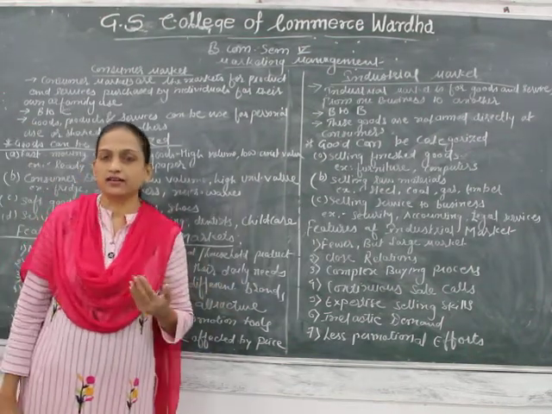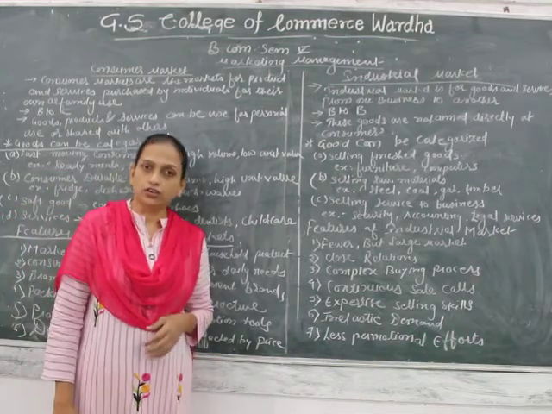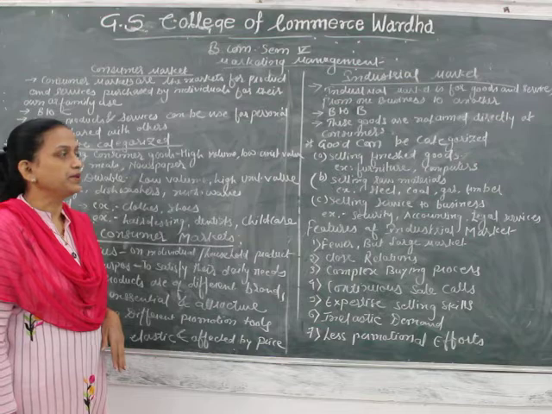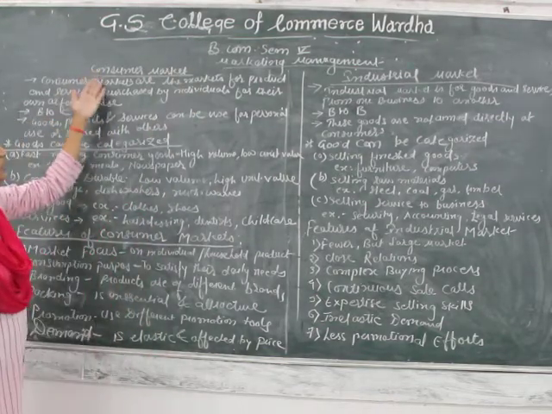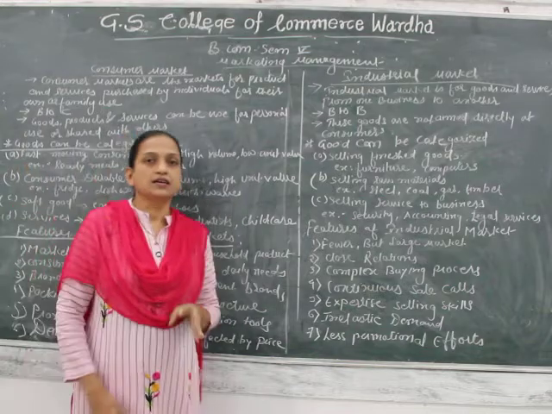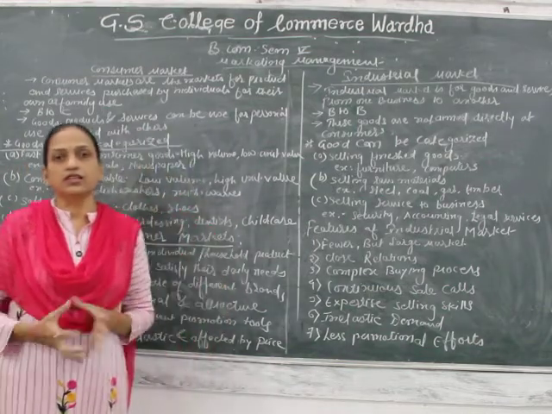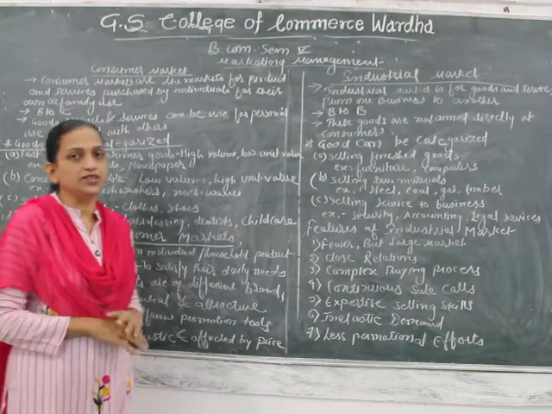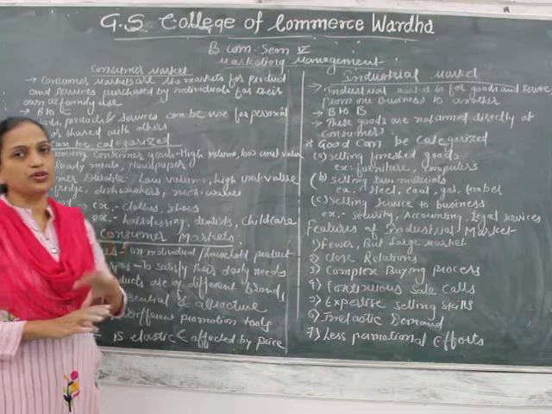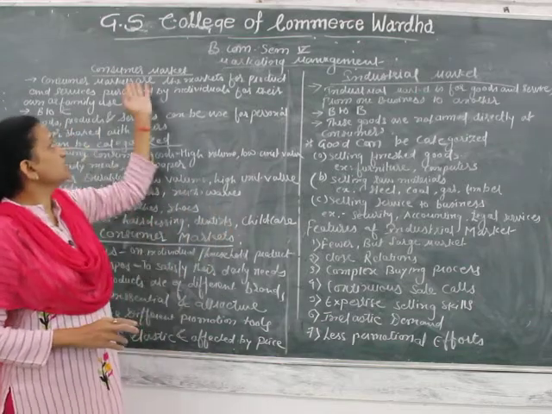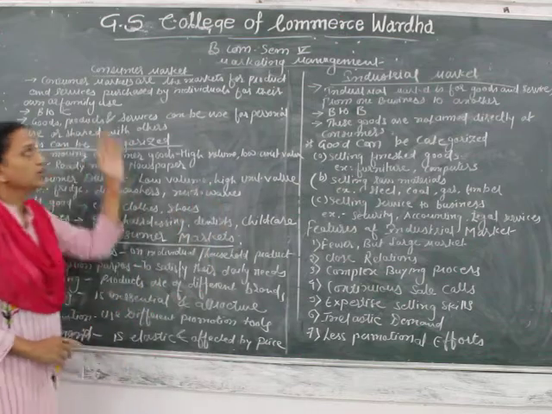Now this is the fifth lecture, and from this lecture we are going to start our Unit 2. The very first topic from Unit 2 that I am going to take is the consumer market, and also pricing policies. We are going to cover both topics in this unit, and the first topic is the consumer market. Today we are going to learn what is consumer market and what is industrial market. Now let us start. Consumer market.